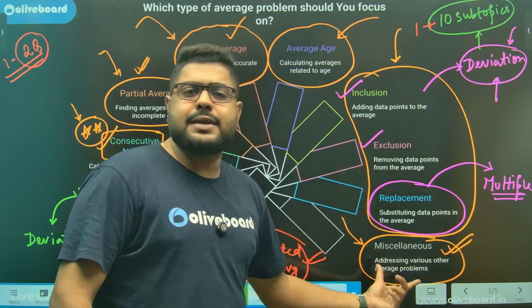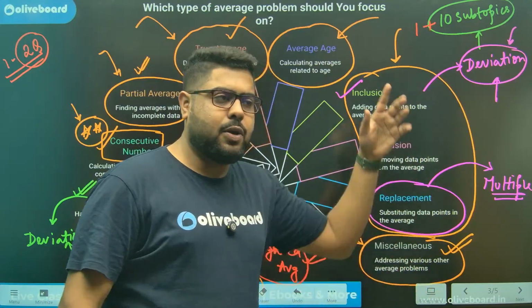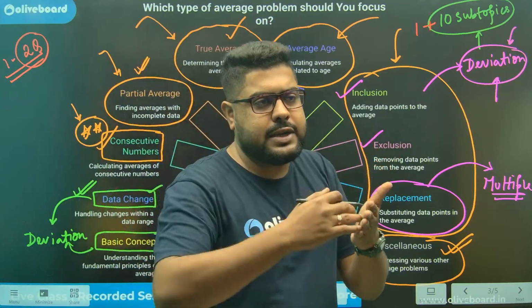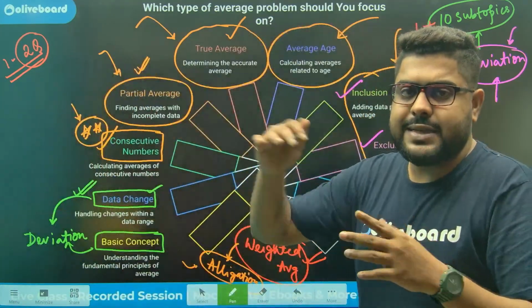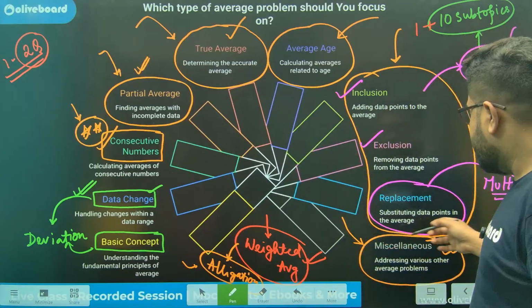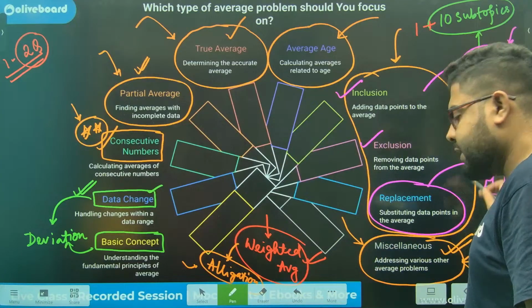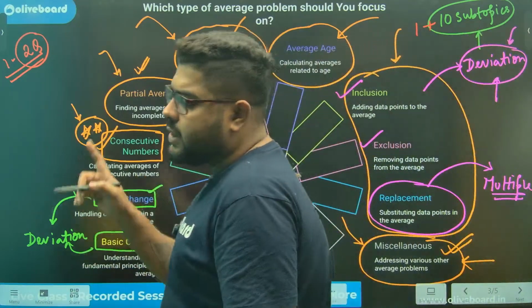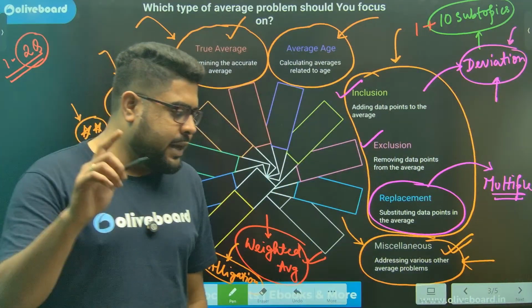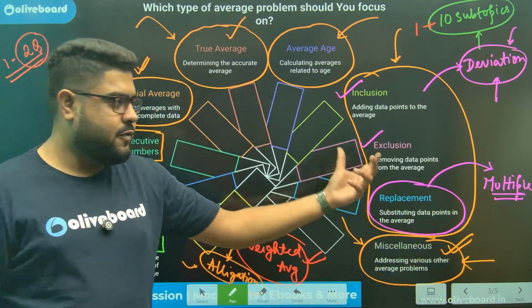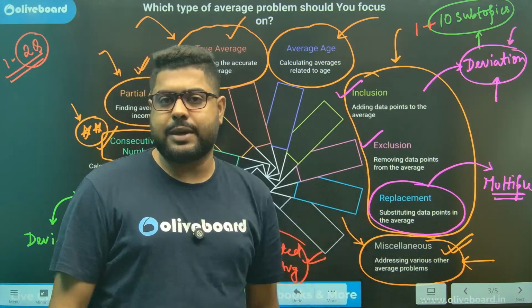But miscellaneous types, please understand, are all the types where average is clubbed with another chapter, the questions where you need the average concept along with another chapter's concept. Those will be considered miscellaneous. And again, average is a chapter from which you will get questions on a regular basis, of that type: average along with some other chapter.